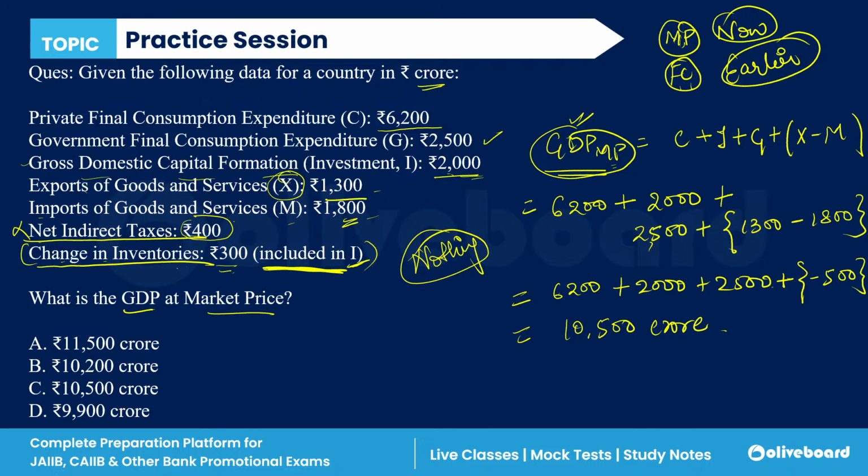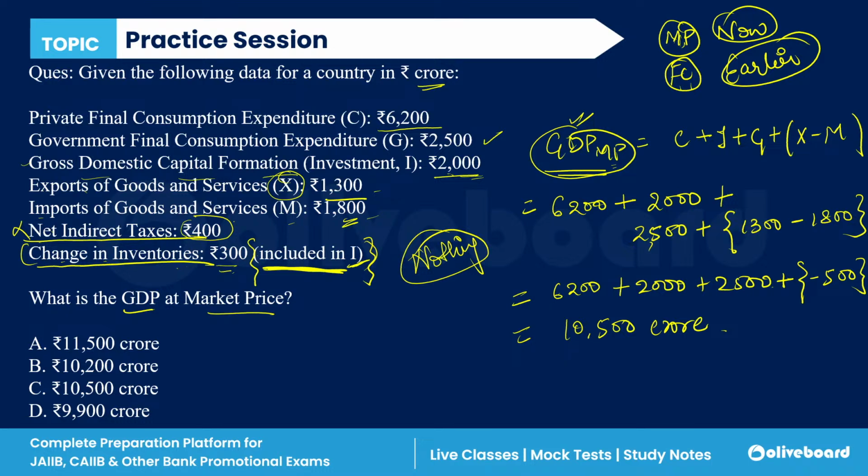If, for example, it was not stated that it was included, and only changes in inventories of 300 crore was written, then we would have to adjust it in the investment. We would subtract this 300 crore from 10,500, and get the answer 10,200 crore.